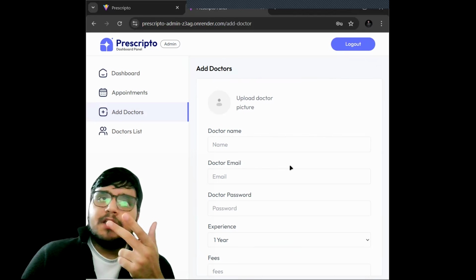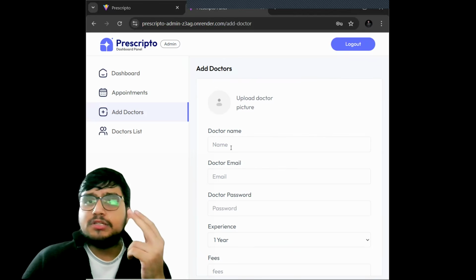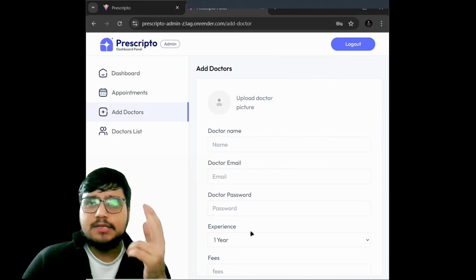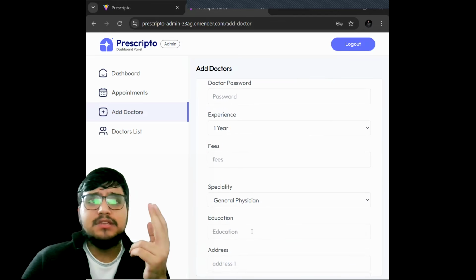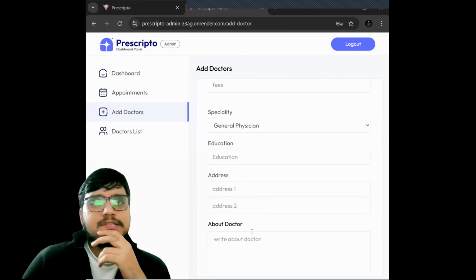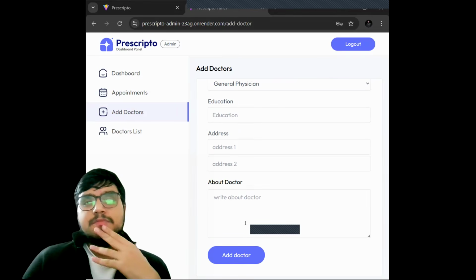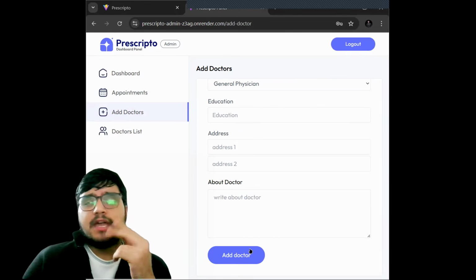If we want to add a doctor, we can just add the picture of the doctor, the doctor's name, email, and all his or her credentials, experience, specialty, degree, and the description of his mastery, and then we can just add the doctor.